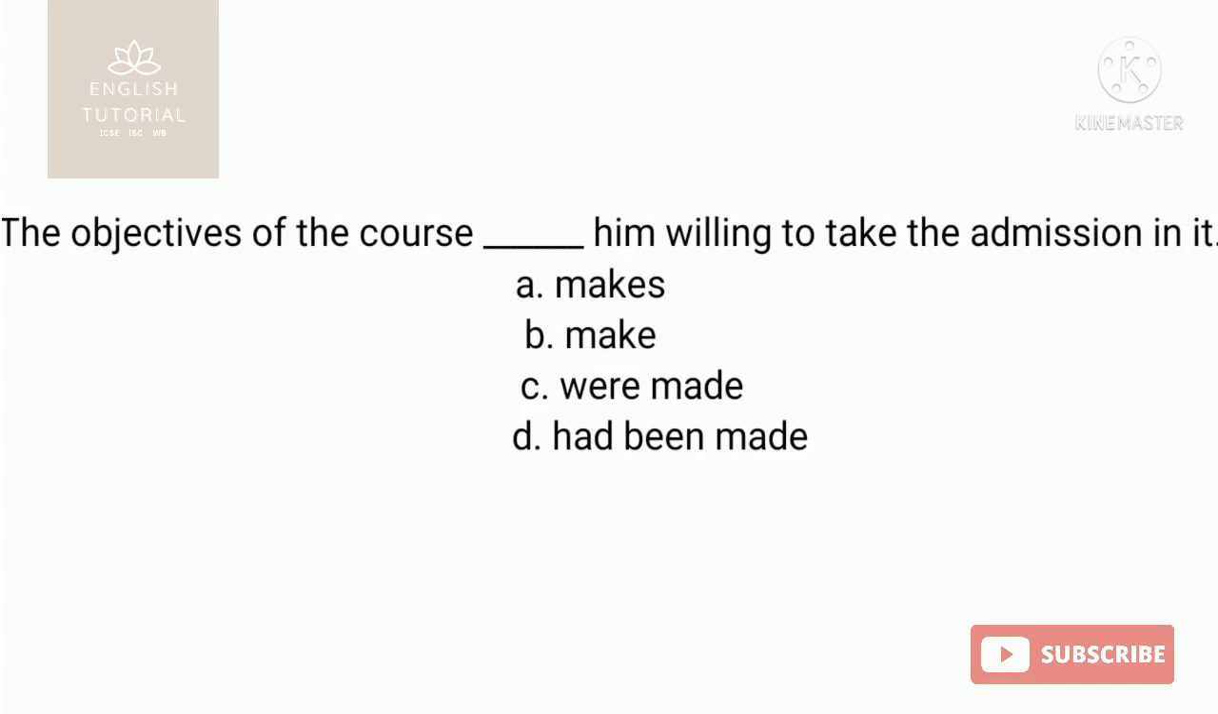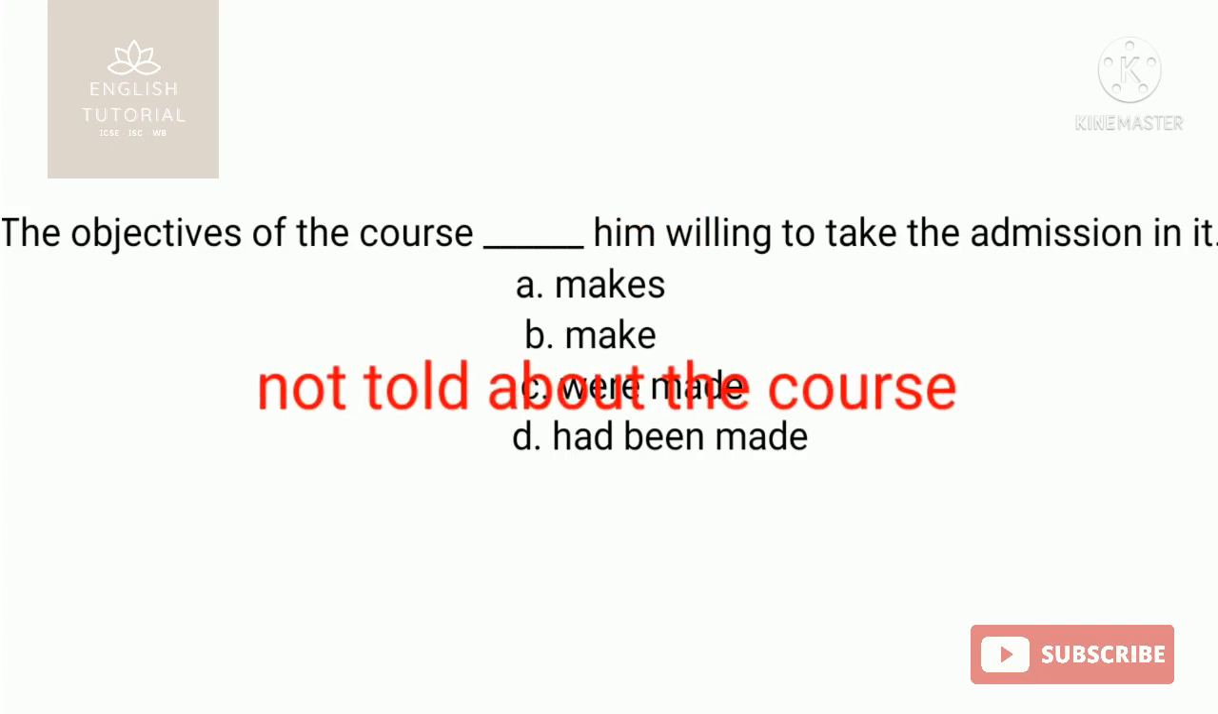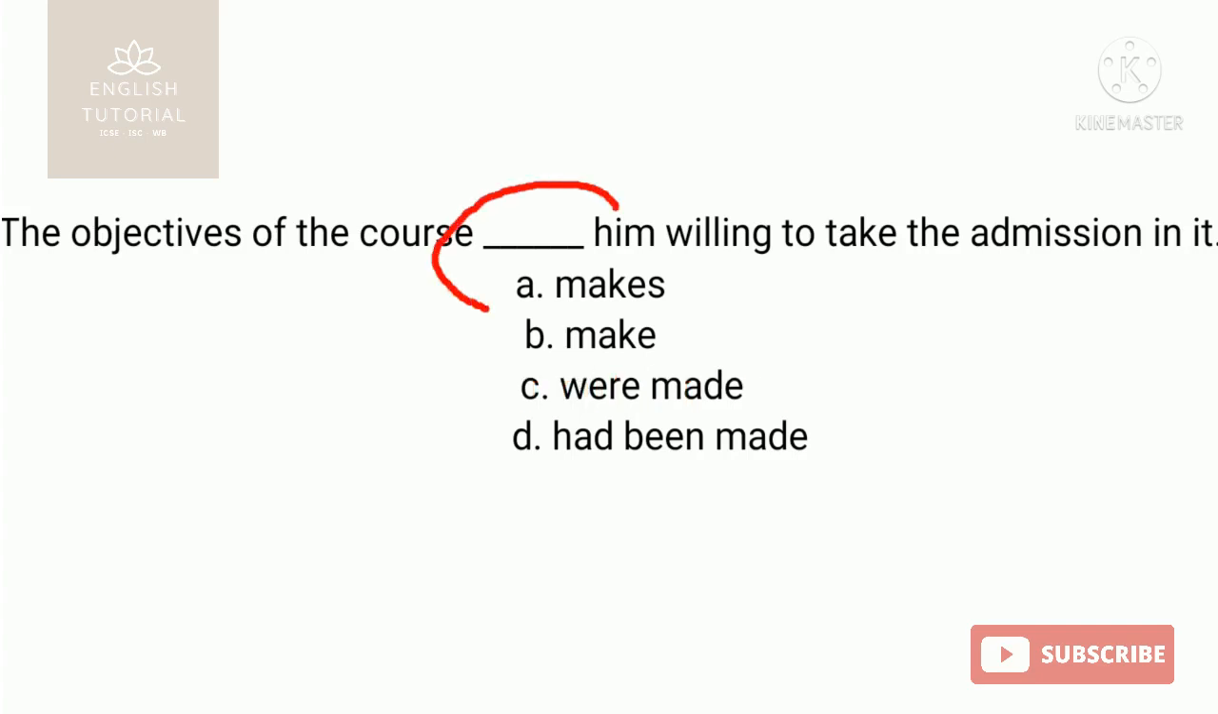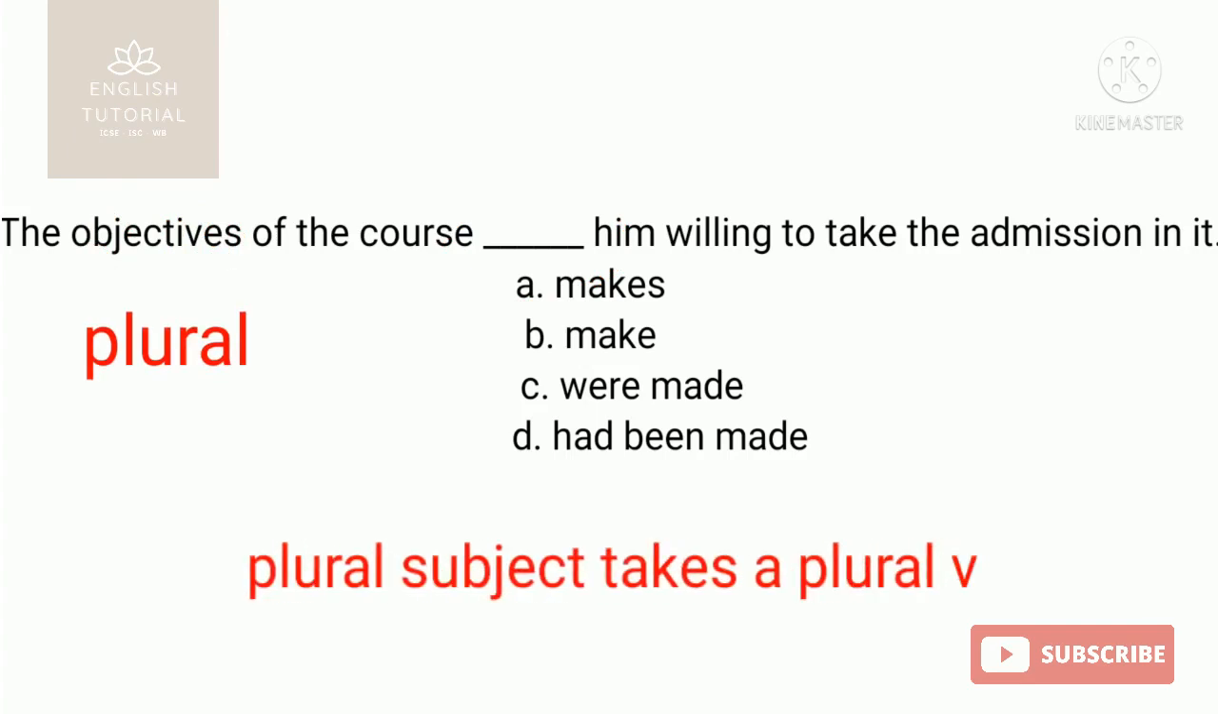Hence, you see students, the objectives is the subject in the sentence because it is for the objectives that he is willing to take the admission for the course. In this particular sentence, it is told about the objectives of the course. It is not told about the course. Though the blank place is for the verb and just nearest to it is the course, what is said about that? The objectives of the course. And the word objectives is a plural word. So the plural subject must agree with a plural verb.